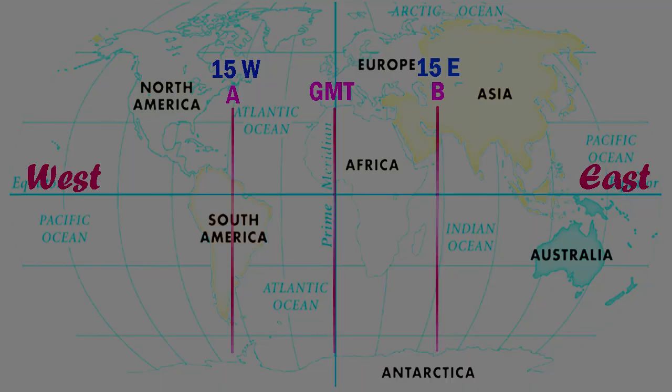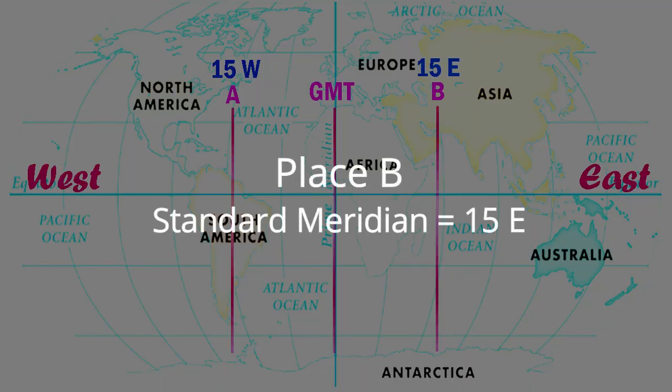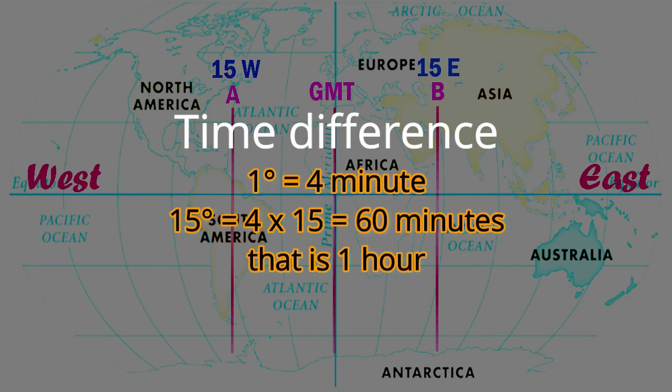Place B is situated on the eastern side of Greenwich Mean Time and its standard meridian is 15 degree east. So the time difference between Greenwich Mean Time and B: how to calculate? 15 degree means 1 hour. So 1 hour will be added because when we go to the eastern side, the time increases.